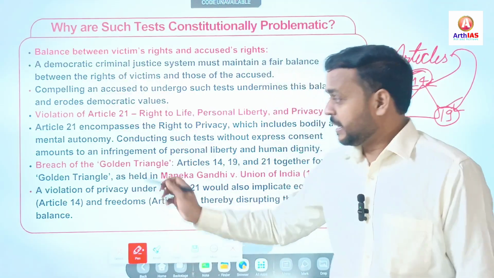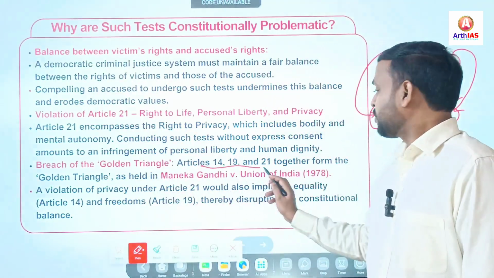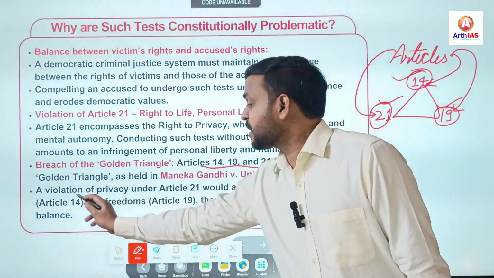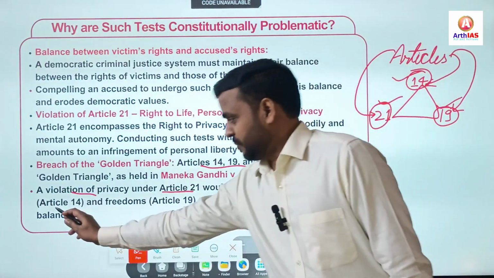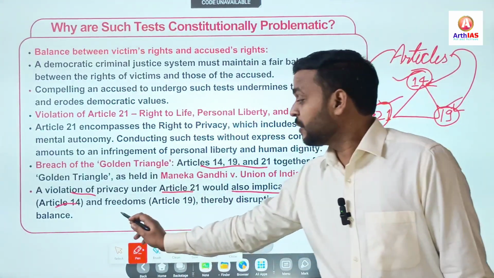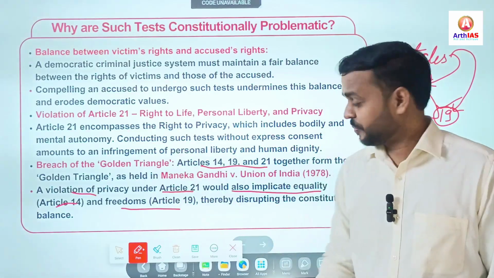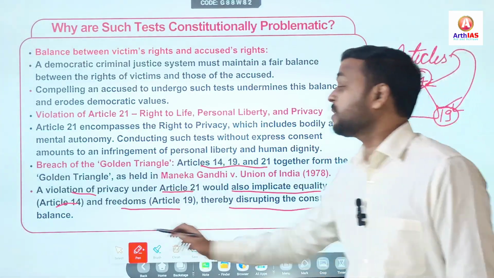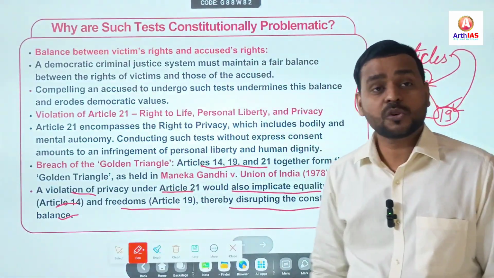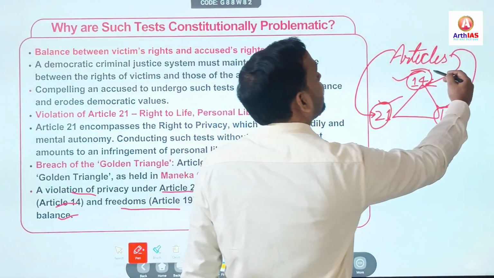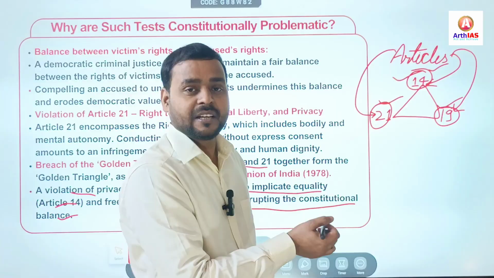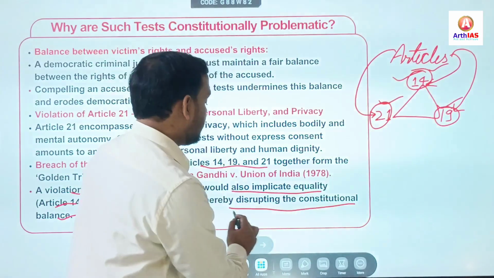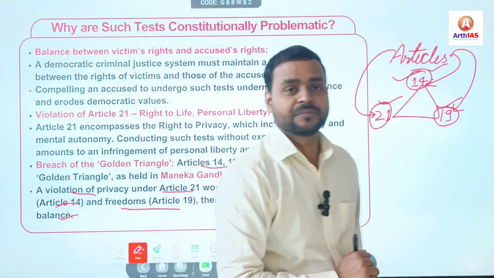I have already explained Articles 14, 19 and 21. A violation of privacy under Article 21 would also implicate equality under Article 14 and freedoms under Article 19, thereby disrupting the constitutional balance. So if any right is violated, any article is violated, it disrupts the constitutional balance.